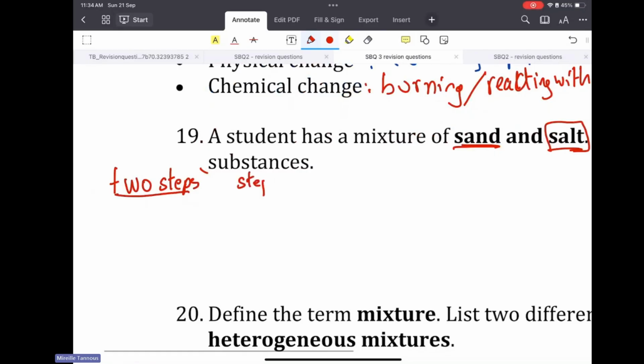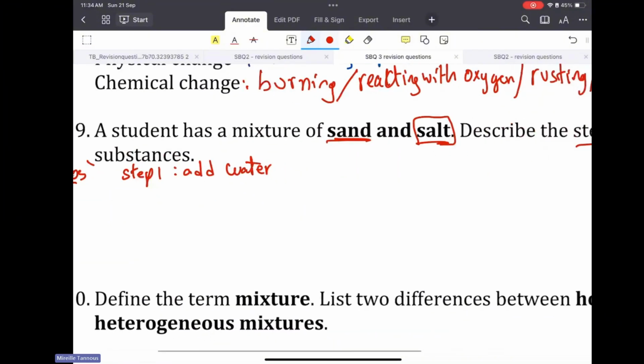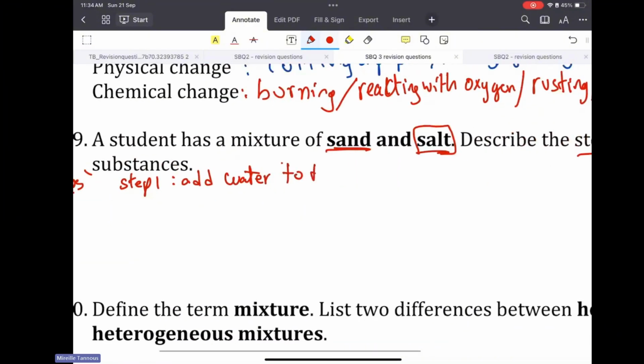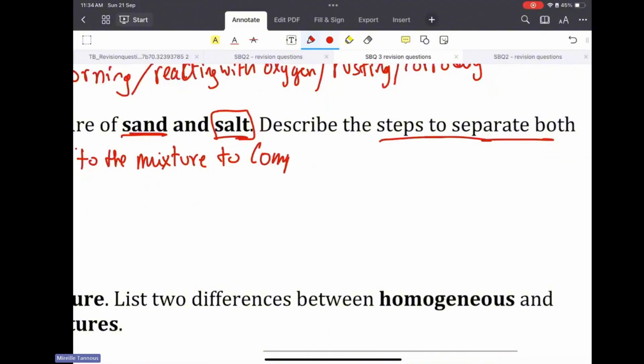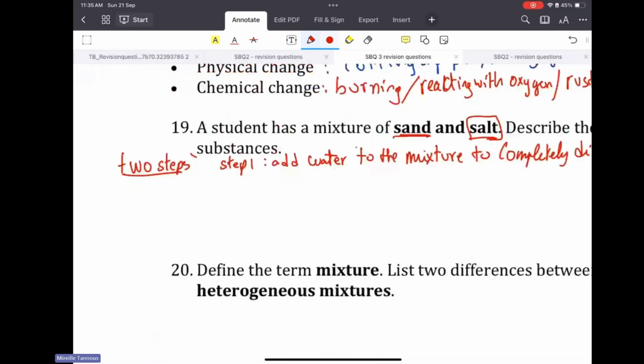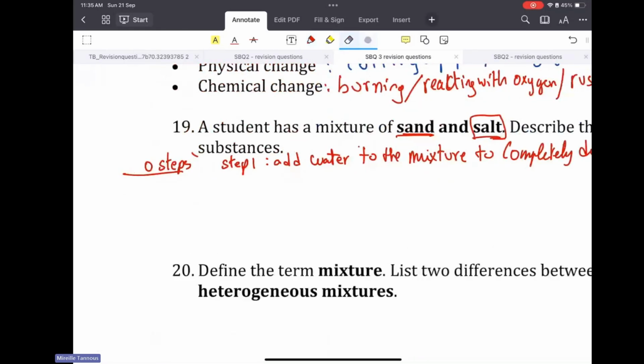Step 1: add water, because I know that salt dissolves in water, sand doesn't. Add water to the mixture to completely dissolve the salt. I think it's in 3 steps. I'll tell you why 3.